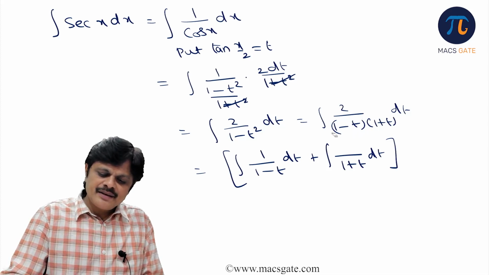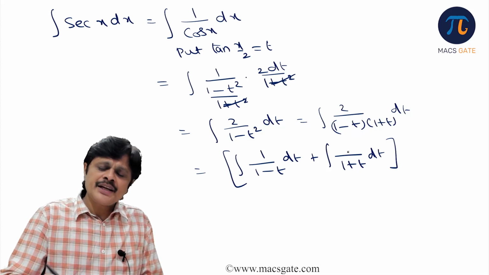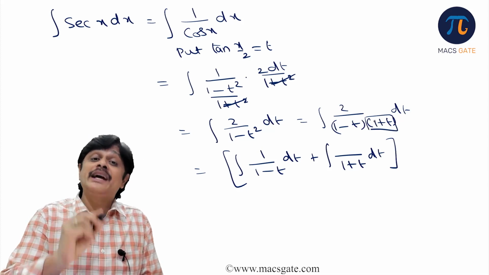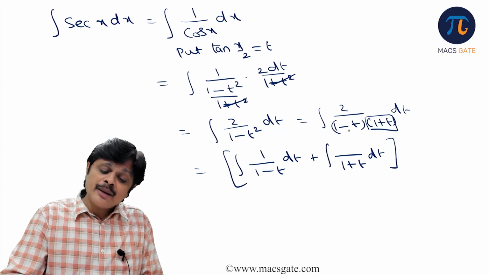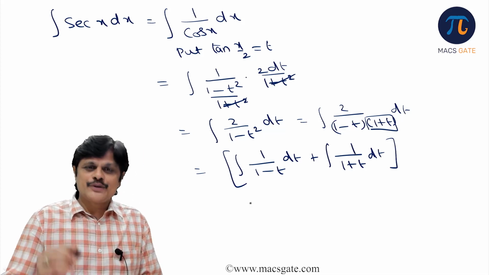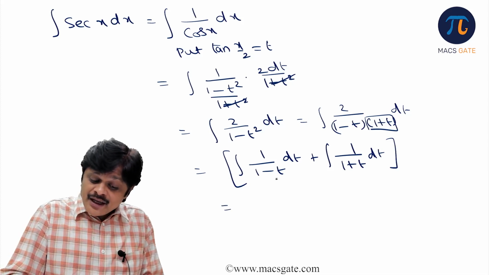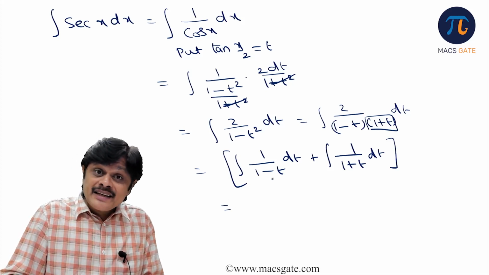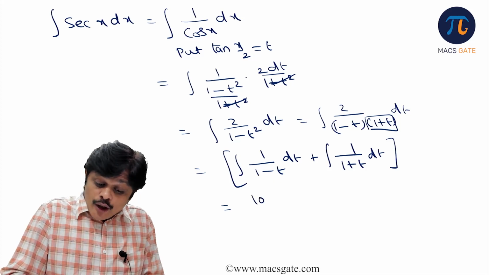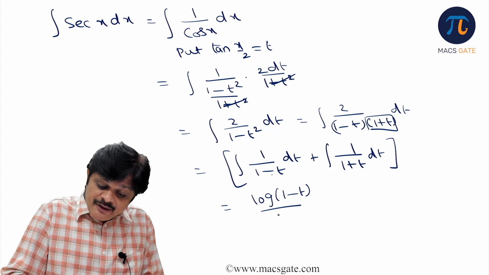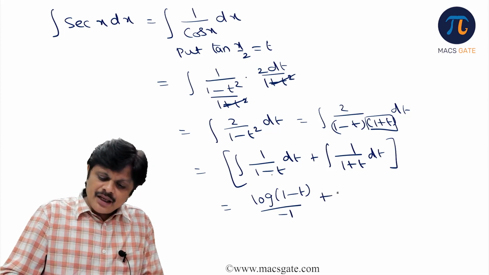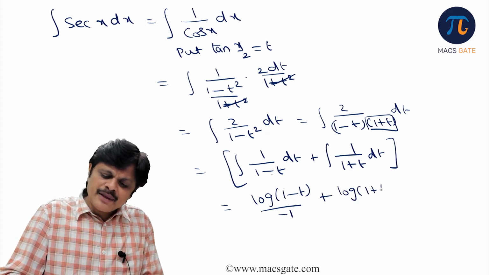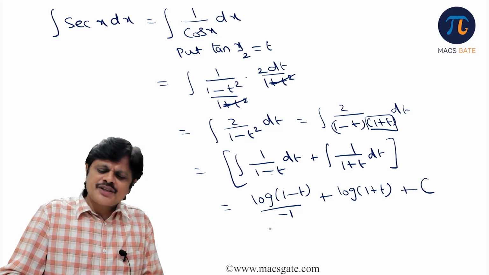Similarly for this, 1 plus t, numerator if you want, close 1 plus t. In the remaining part, put t is equal to minus 1. So t is minus 1 means 1 minus of minus 1, plus 1, that is 2 by 2, 1. So directly you got it. And what is the integral of 1 by 1 minus t? See, it is log of 1 minus t, but the coefficient of t is minus 1, so you have to divide by minus 1. And this is simply log 1 plus t plus constant of integration.